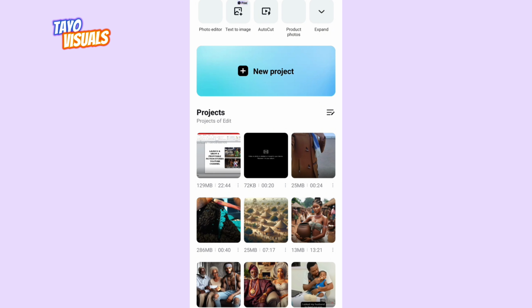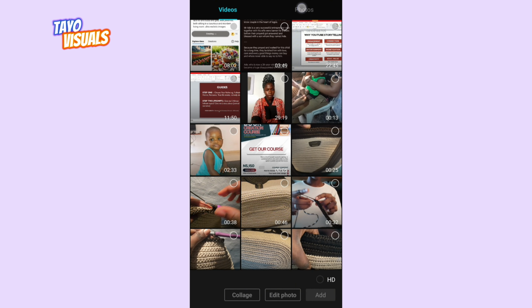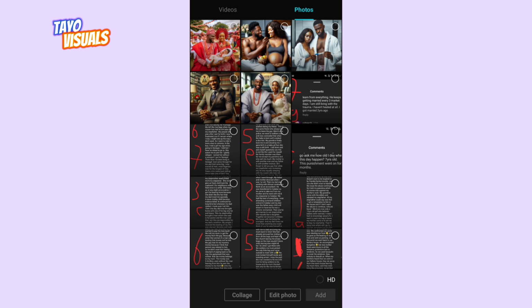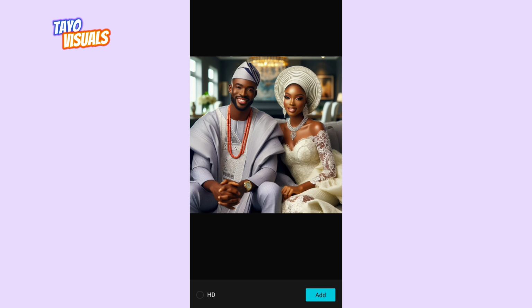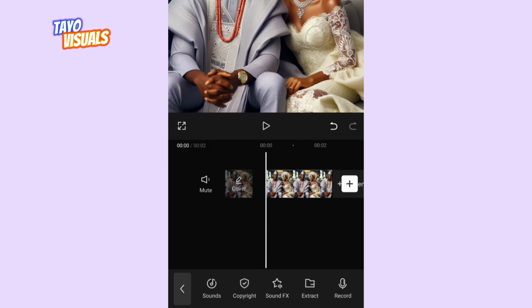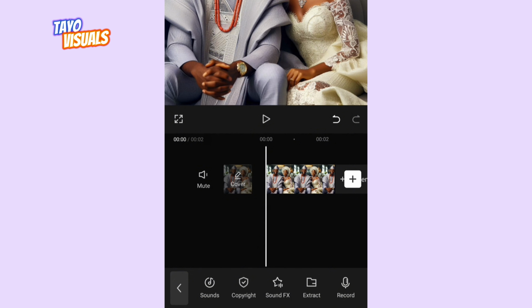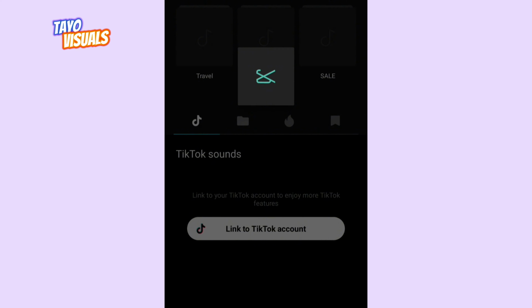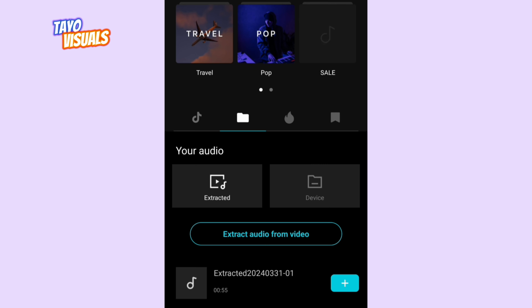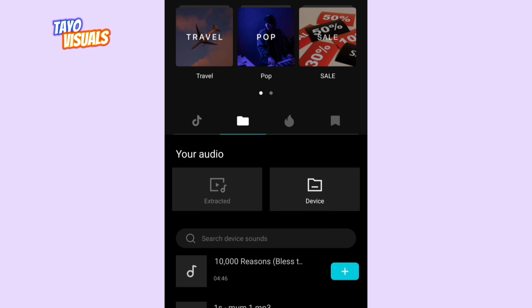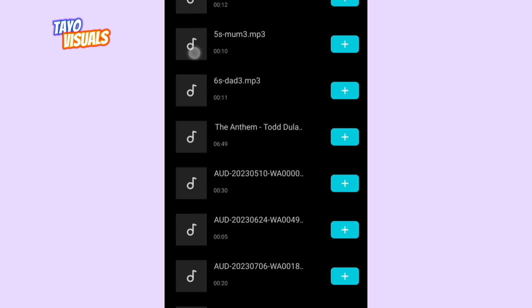So we are in Capcut now. You're going to click on new project, and then you're going to input your first image. Okay, this is our first image. Then you click on add. The next thing you want to do is to add in your audio. To do that, if you recorded your story using the sound recording app on your phone, what you just have to do is to come here to sounds, then come here to this file icon, then click on this device, then you locate where your audio is to input it.